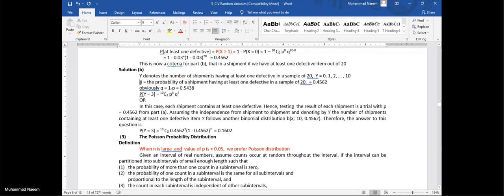So P is the probability which we calculated in part A. Obviously Q is 1 minus P, which is equal to 0.5438. Now the problem is simple. We just need the probability for Y equal to 3. 10C3 is the coefficient, P power 3 and Q power 7. We have our required probability.